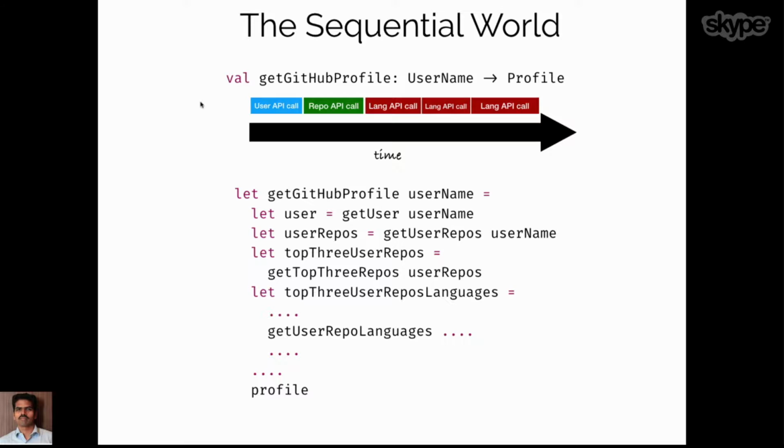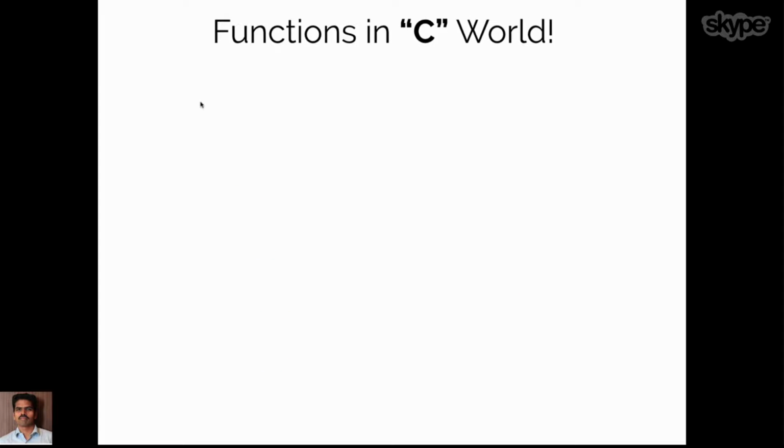Okay, now things look pretty straightforward in the sequential world. No complexity, nothing. We are not mutating anything. Plain simple stuff. Okay, how do we make it concurrent? Well, the functions in the concurrent world will have a similar signature, but the only difference is that instead of returning something as it is, we put it into some sort of a context. I don't want to use any specific word, so I'm just using the letter C here, meaning that it is a context. When it gets executed, it is going to give you the value.